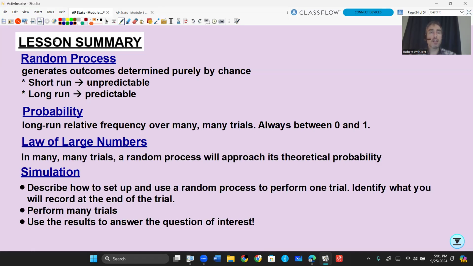And then finally, in a simulation, we want to describe how to set up and use a random process to perform one trial, identify what you're going to record at the end of the trial, do many of those trials, and answer the question. Use the results to answer whatever question is of interest.